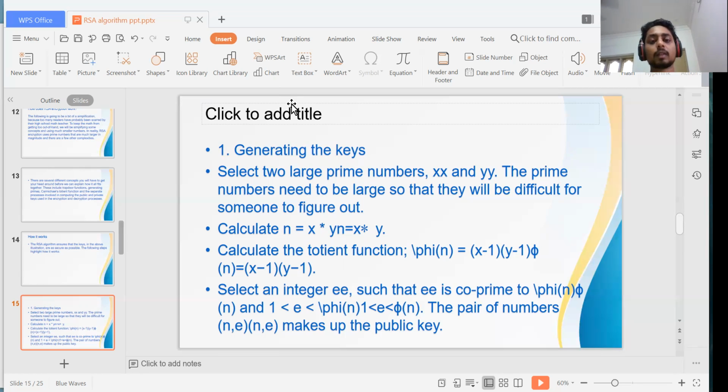Now calculate the totient. As I said before, in RSA encryption we can include some functions like generating primes and the Euler totient function. We use the totient function in this formula. After that, we select an integer e that is coprime to the totient, and the pair n and e makes up the public key.